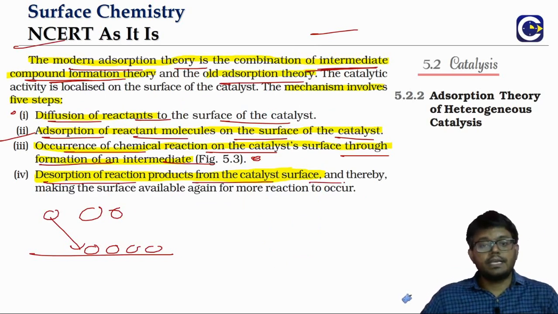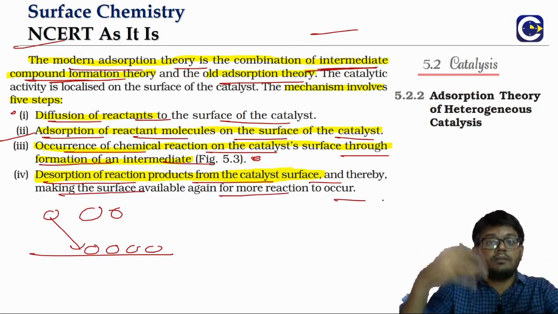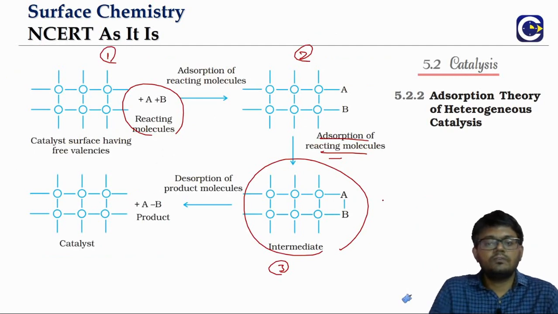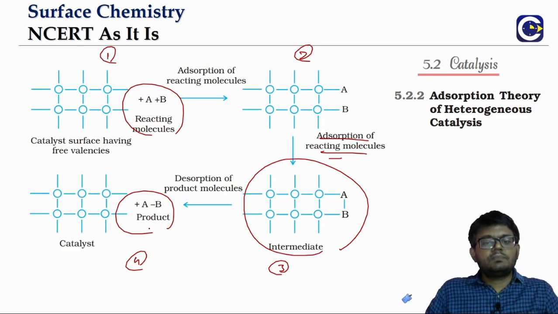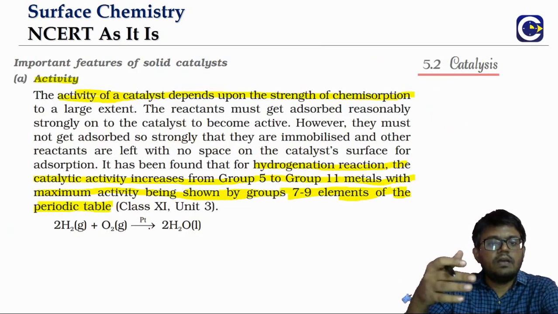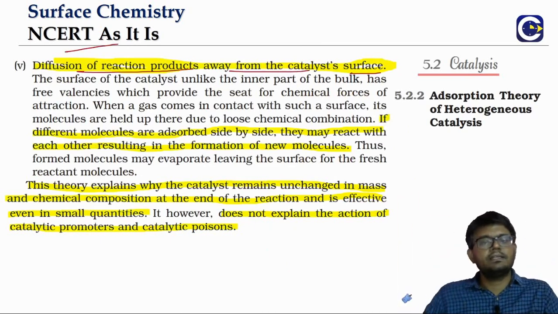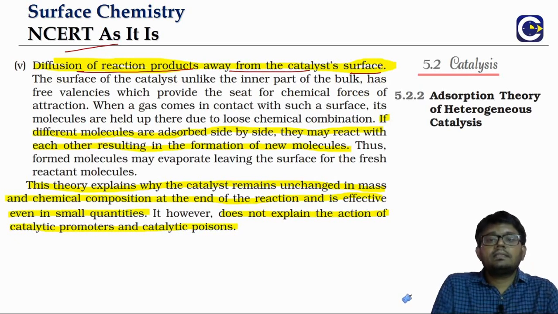The product molecules get detached from the surface of the catalyst. When they get detached, it means the surface of the catalyst is now available for another set of reactant molecules to come. So what is the fourth step? The products will get detached from the surface of the catalyst, and once they get detached, they will diffuse away from the catalyst surface. Now the thing is, when we look at how the reaction can happen, this can be a question.